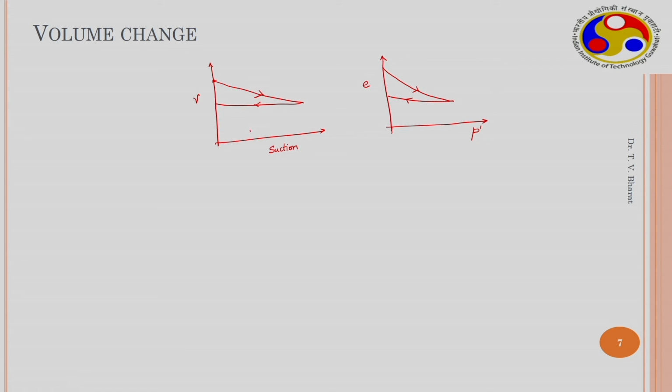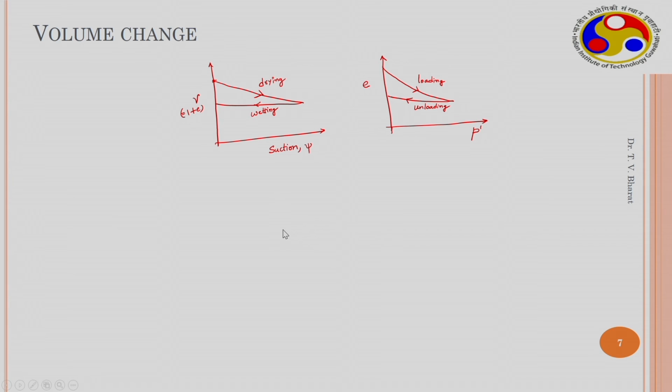So the behavior of soil under unsaturated condition is qualitatively very similar to the soil in the saturated condition, because during drying and wetting, drying is similar to loading and wetting is similar to unloading. Here the specific volume is 1 plus e, so these two are related.